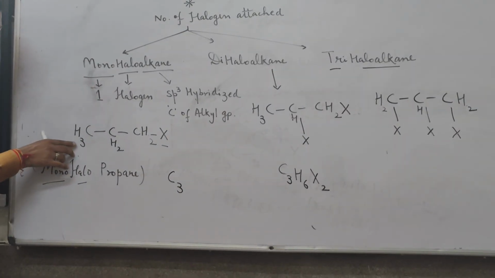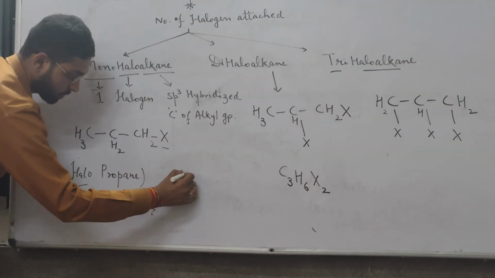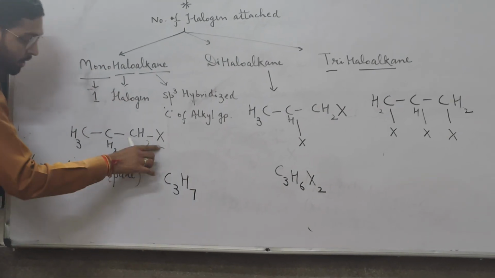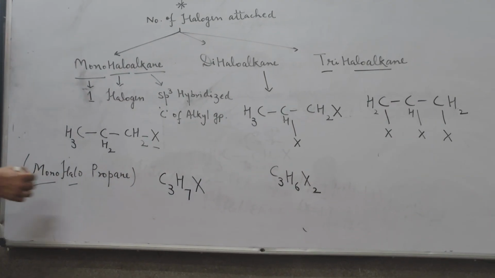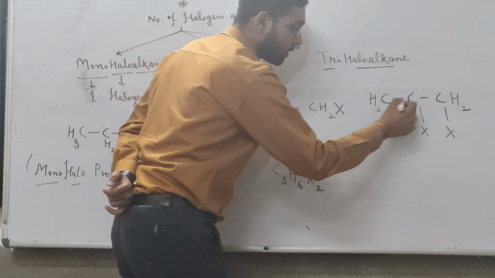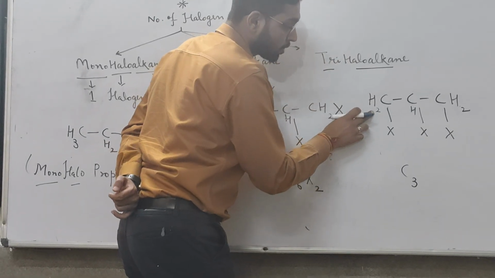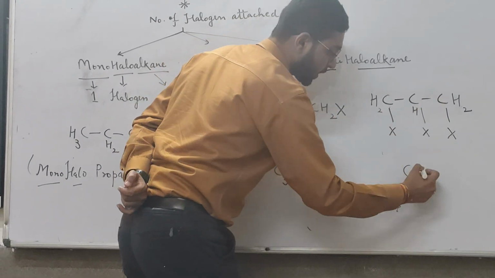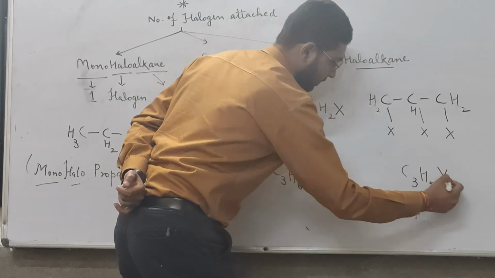How many hydrogens? 7. And how many halogens? 1. For trihaloalkanes: 3 carbons, 5 hydrogens, and 3 halogens.